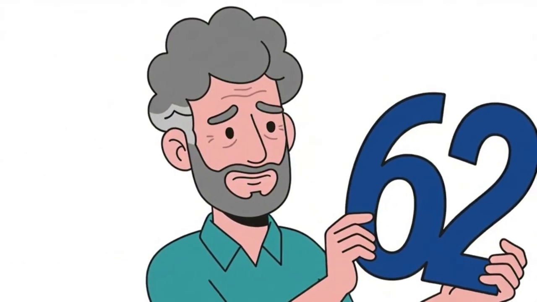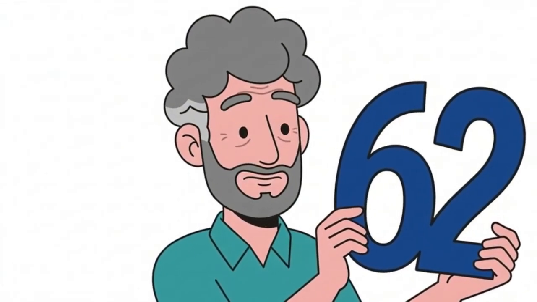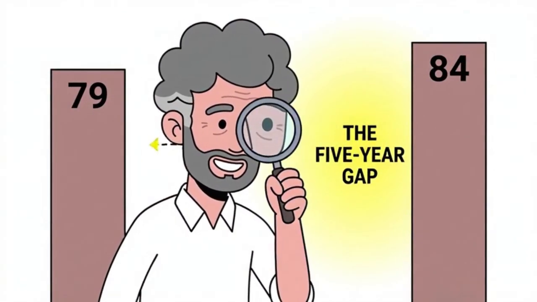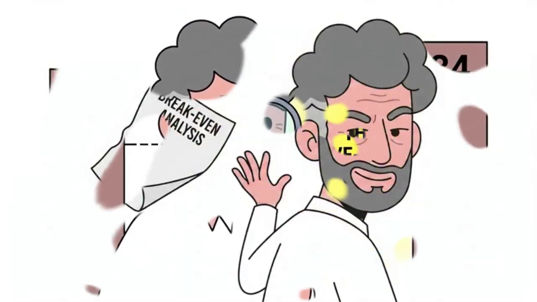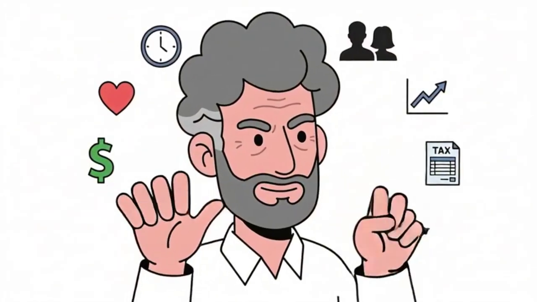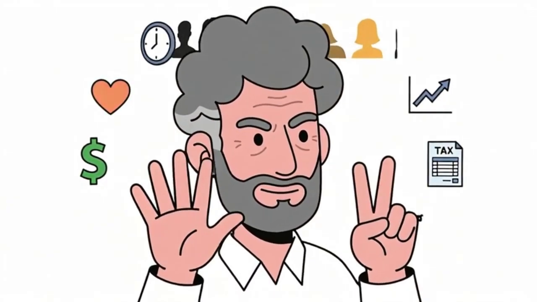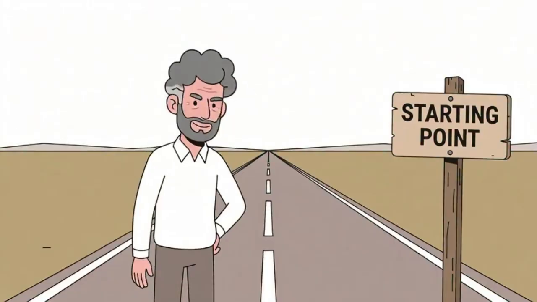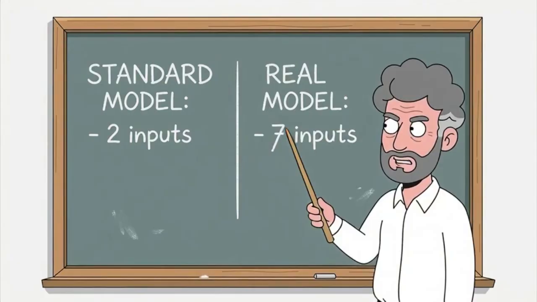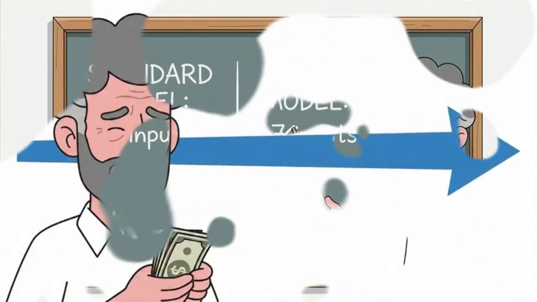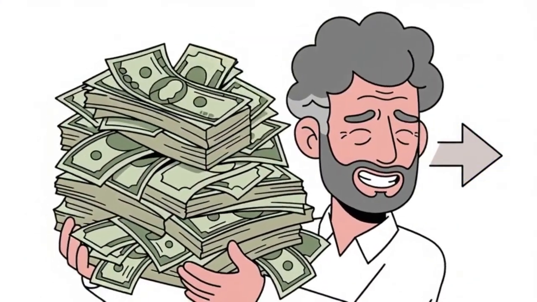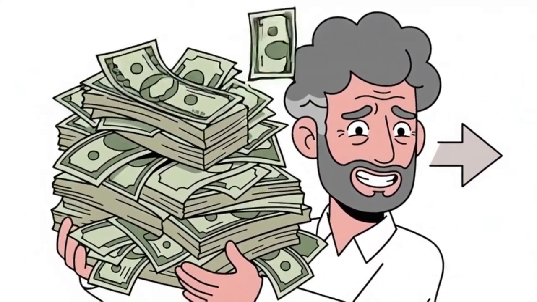It is this: if you have already reached age 62 without a serious health event, your statistically expected lifespan is not 79, it is 84. That 5-year gap is the reason most break-even analyses people run on Social Security are structurally incorrect before they even start. Today's video is not about whether to file early or late. It is about the 7 variables the standard advice ignores. Each one documented, each one measurable, and each one capable of flipping the optimal strategy entirely on its own.